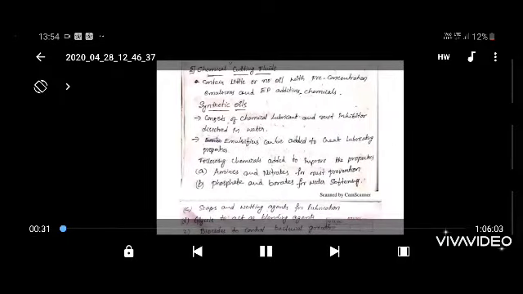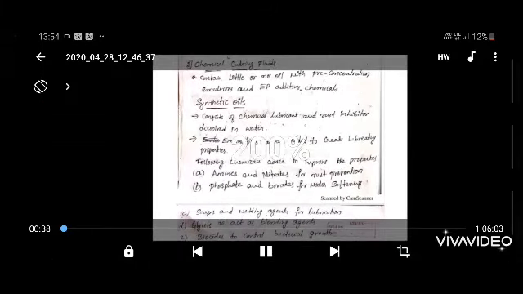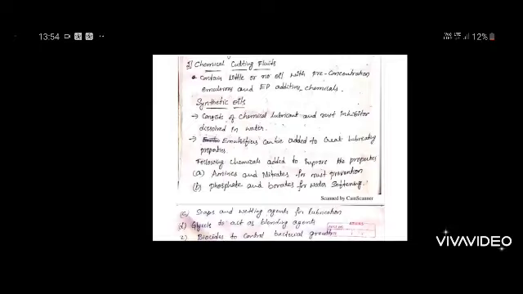Chemical cutting fluid is also called synthetic cutting fluid, where instead of oils or mineral oils, we are going to use chemicals along with a pre-concentration emulsifier and extreme pressure additives. According to the amount of oil used, we classify it into synthetic oil, where there is no oil in it.